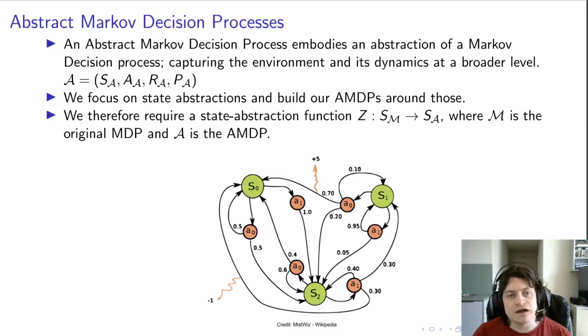But functionally, they are MDPs themselves. So we're going to build our AMDPs and state abstractions around these, and we're going to focus on state abstractions, which means we're going to need a state abstraction function Z, which maps states from the original MDP to the AMDP, and we're then going to build the rest of the AMDP around this.